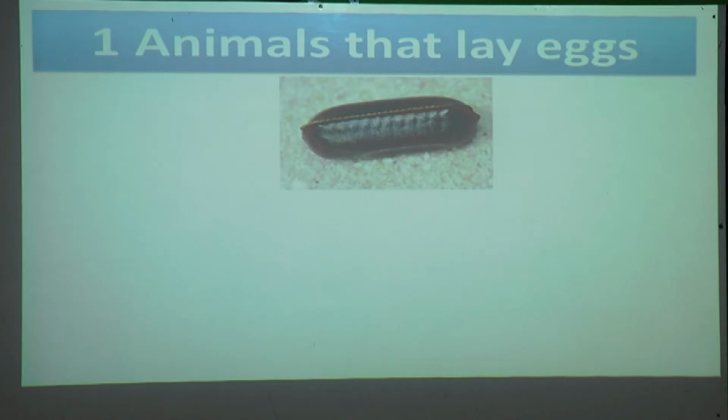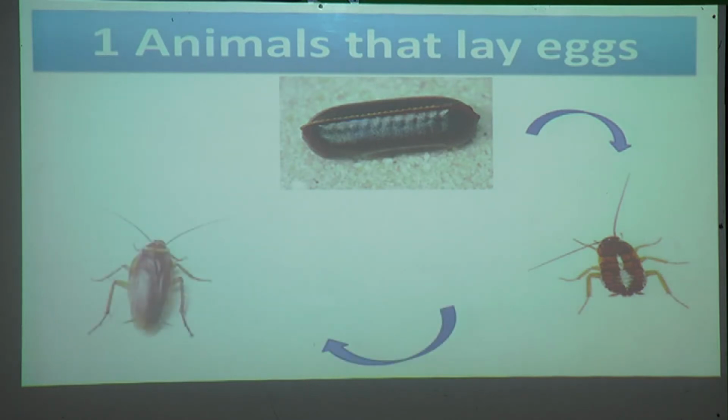We'll see the life cycle of the cockroach. The adult cockroach lays eggs. From the egg, the baby cockroach comes out, which is called nymph, and from that it becomes an adult cockroach. This is the life cycle of the cockroach.